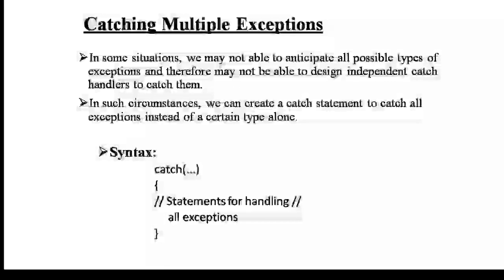The data type list indicates the type of exception that is permitted to be thrown.